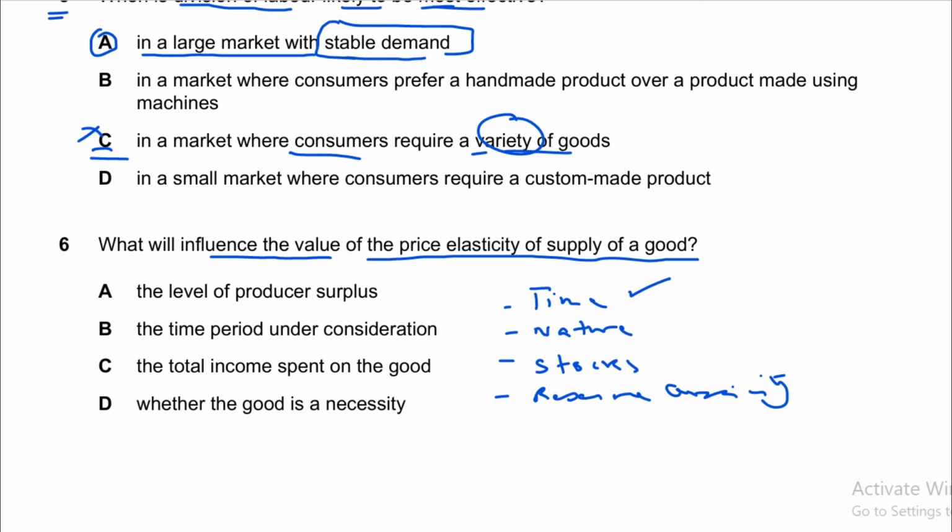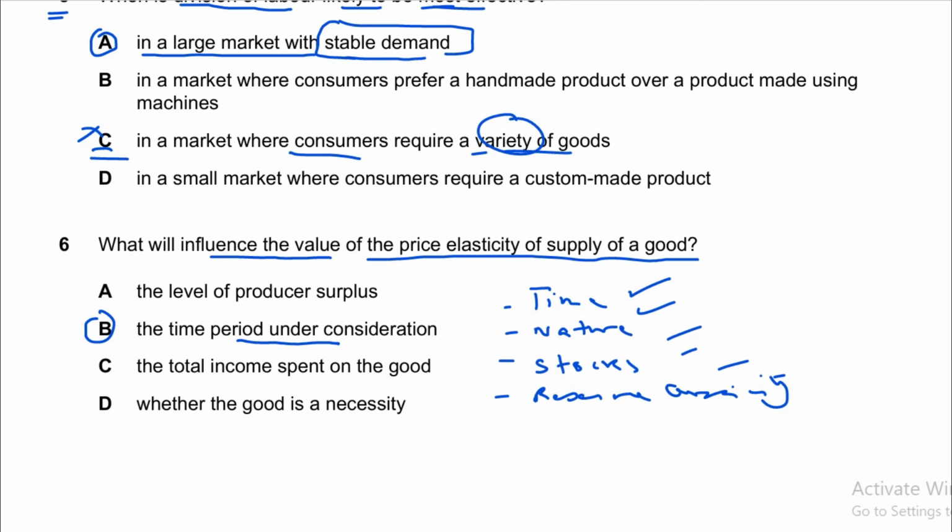Keep in mind, elastic supply is when a small change in price leads to a greater change in quantity supplied, and inelastic supply is when a change in price leads to less than proportionate or small change in quantity supplied. So time period is an important factor that influences price elasticity of supply. So the correct option for this question is B, the time period under consideration, right? It influences price elasticity of supply. So out of these 4 choices, you have to pick any one of them.